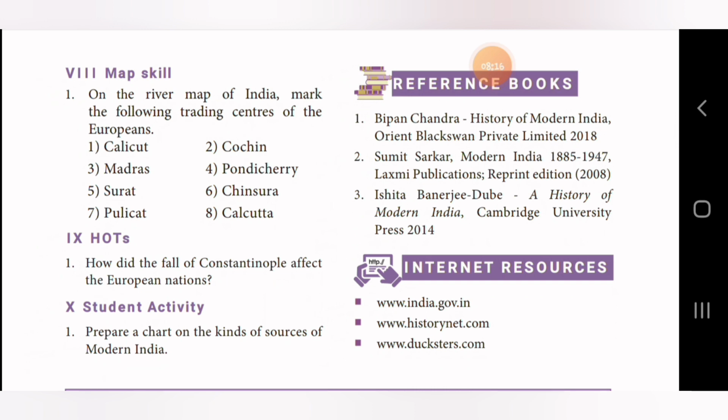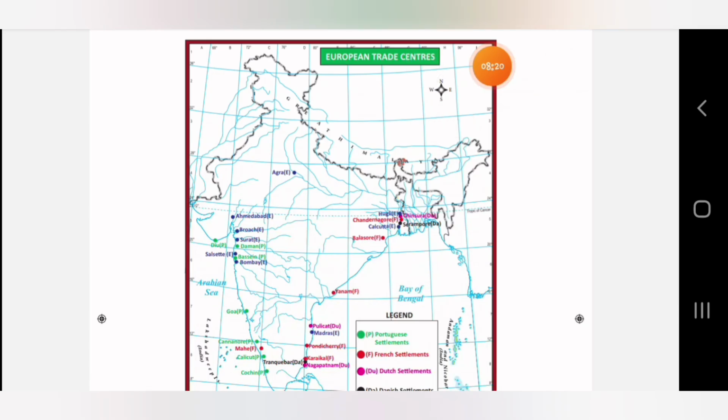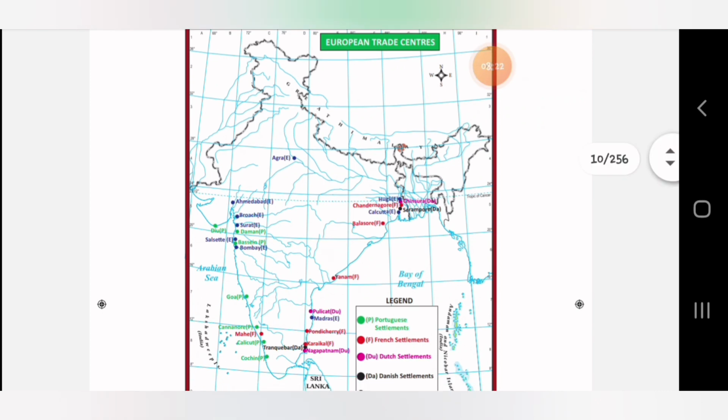You have this map on page number 4. Yes, this is the map, right? So what are the places they have given? First place they have given is Calicut. We need to mark the trading centers here.